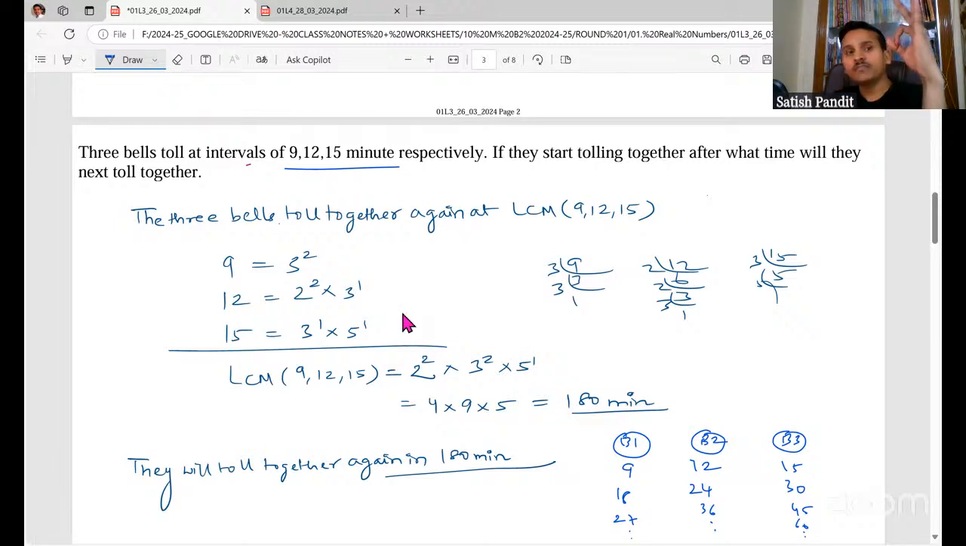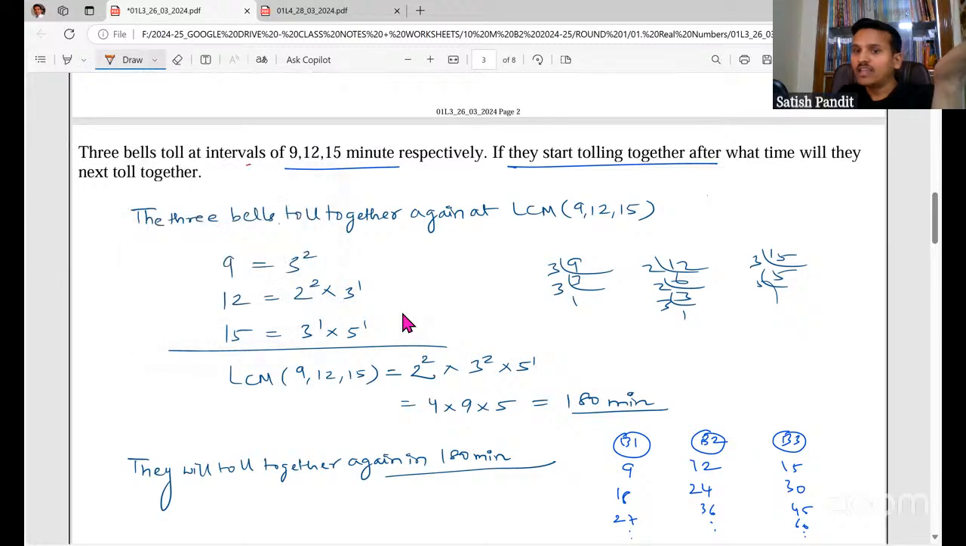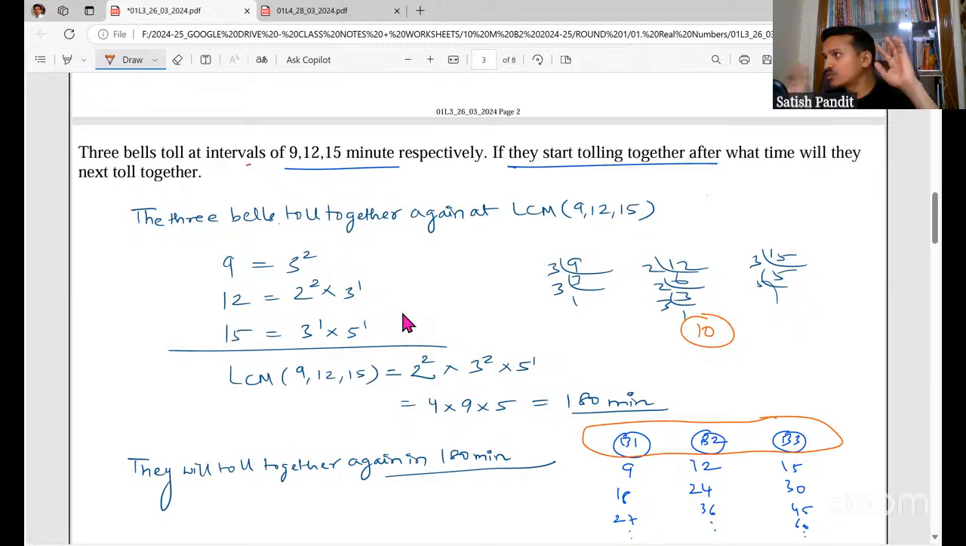So we are having three bells which are going to toll or ring at intervals of 9, 12, and 15 minutes respectively. If they start tolling together, see, we are going to start the bell at the same time, like for example, 10 o'clock. Suppose I have some switch or I have three people standing, and as soon as I say ring, all the three bells, B1, B2, and B3, start at the same time. Just visualize, we have three different people, and they are going to start the bell at the same time.